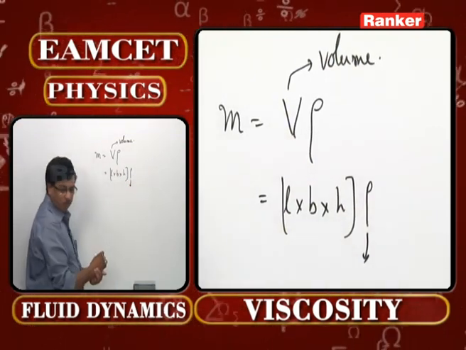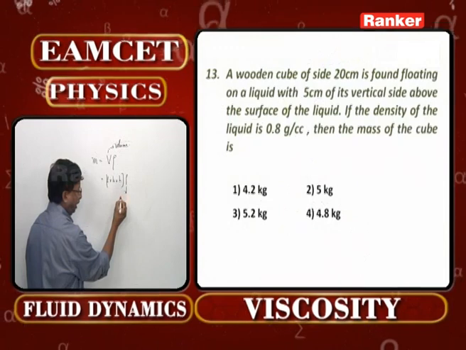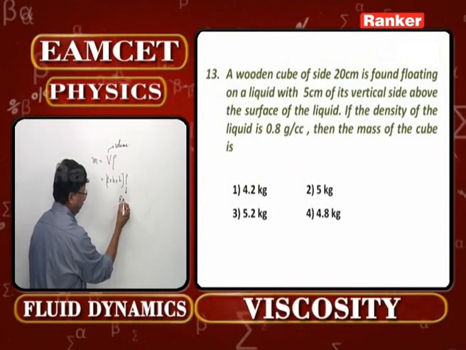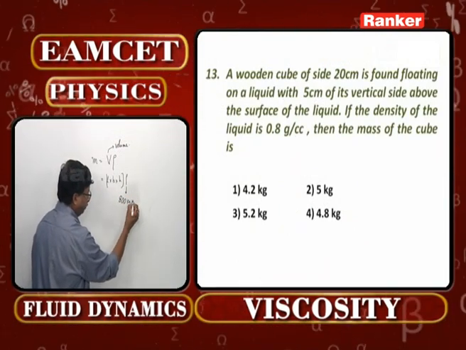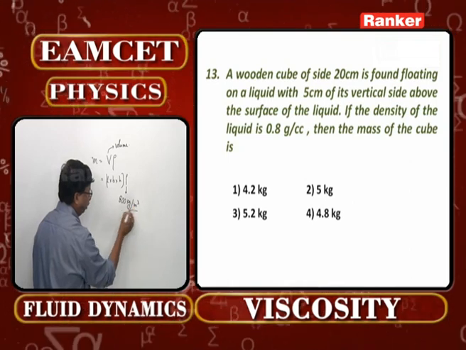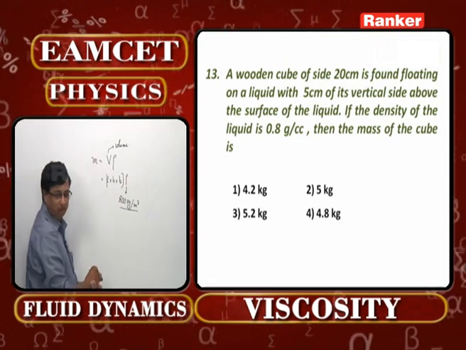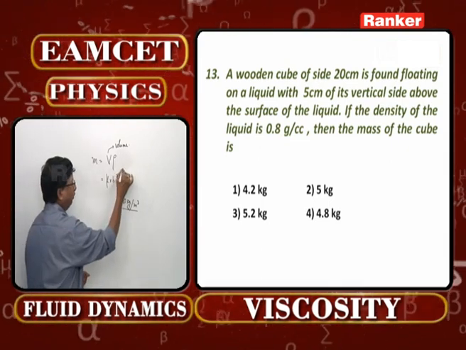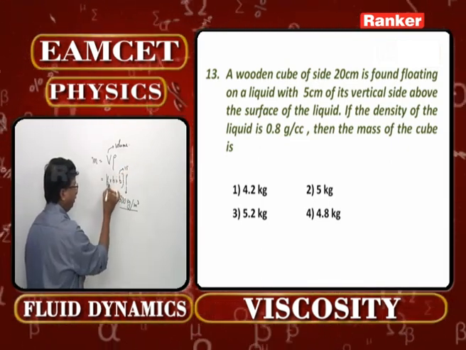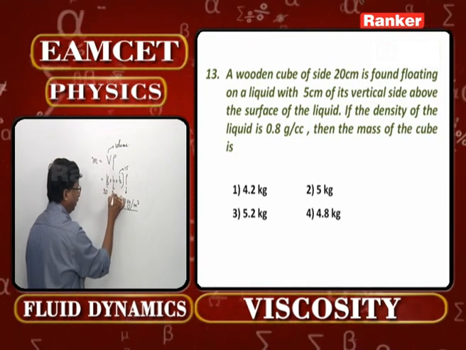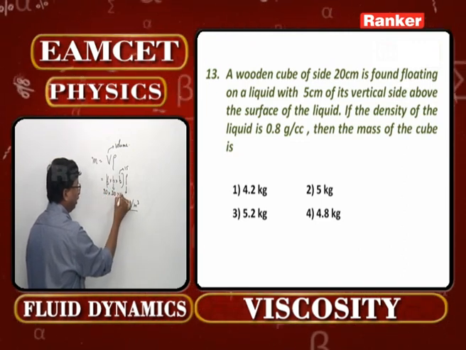What is the rho value that is given over here? 0.8 gram per cc. That means 800 kg per meter cube you can write. And what is going to be the height to be taken up? 15 centimeter is to be taken. That means 20 into 20 into 15.